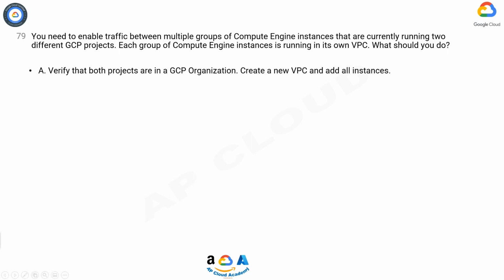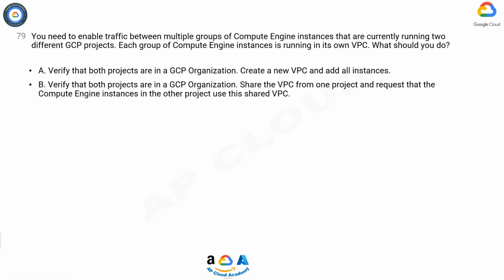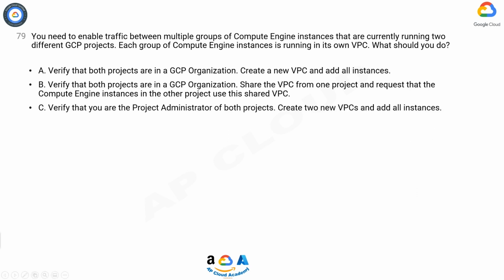A. Verify that both projects are in a GCP organization. Create a new VPC and add all instances. B. Verify that both projects are in a GCP organization. Share the VPC from one project and request that the Compute Engine instances in the other project use this shared VPC.